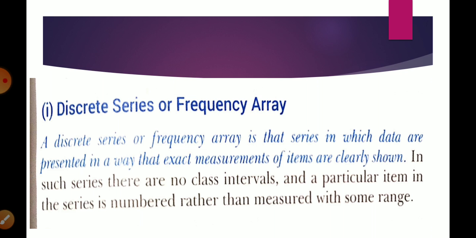Basically classification is done to make data comprehensive, and it becomes easy to understand, and further analysis is possible. So for that we require classification of data.